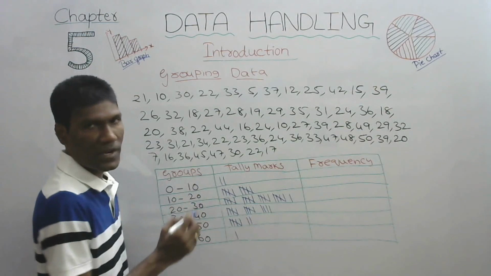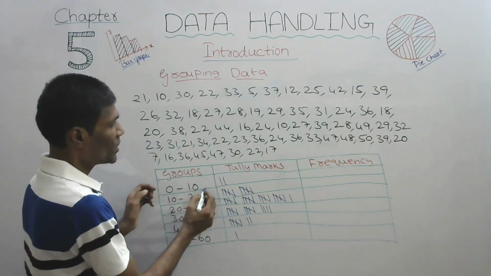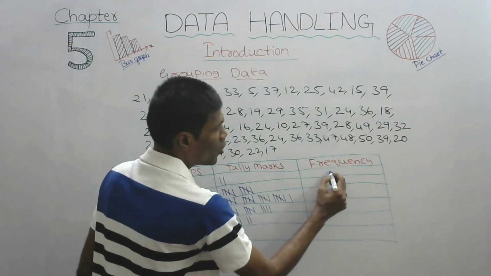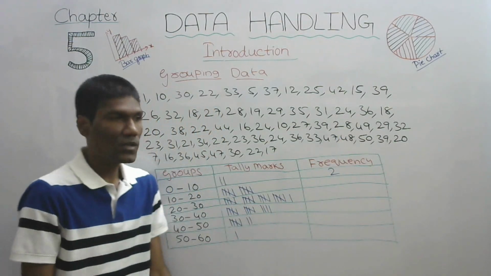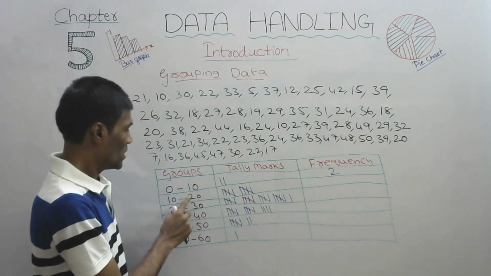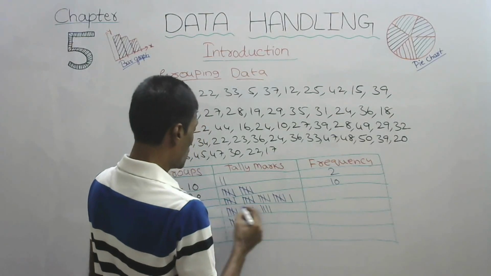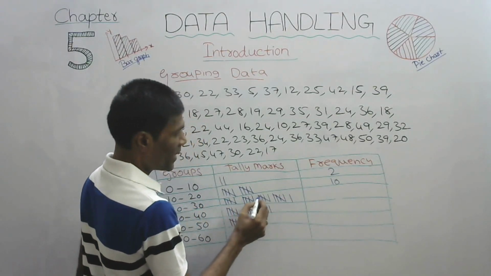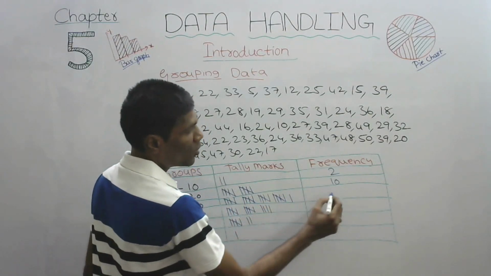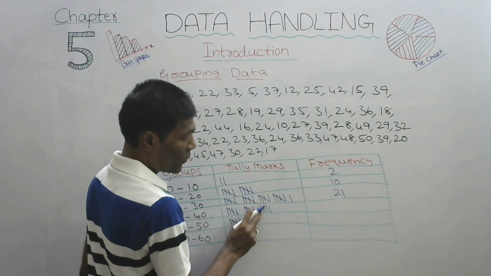After arranging, we got these values. 0 to 10, how many are there? 2 numbers. This is called frequency. 10 to 20: 10. 20 to 30: 5, 10, 15, 20, 21, so 5, 10 and 4.